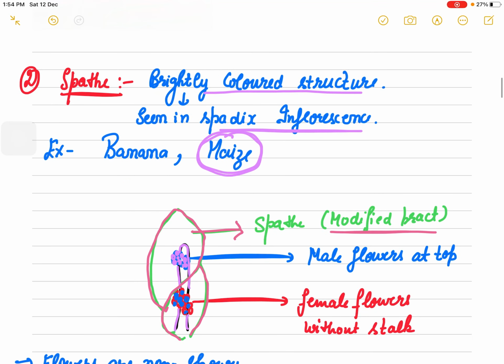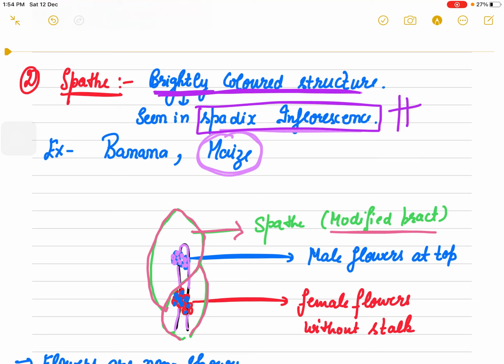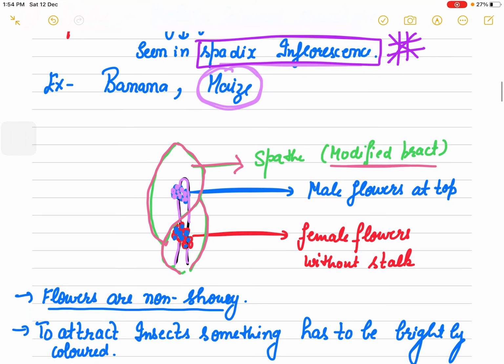Next is spathe. Spathe is again a modification. It is a brightly colored structure seen in spadix inflorescence. This is a very important inflorescence, the spadix inflorescence, which can be seen in maize as well as in banana.